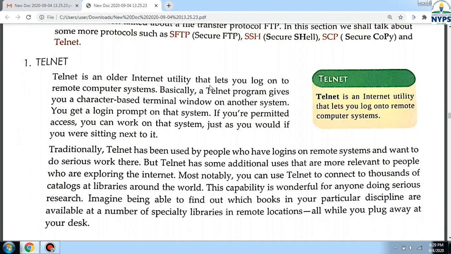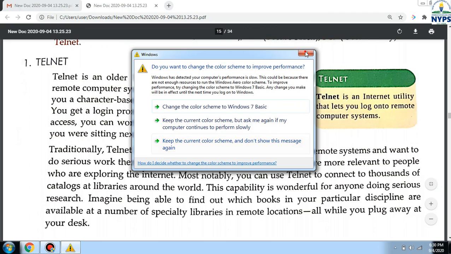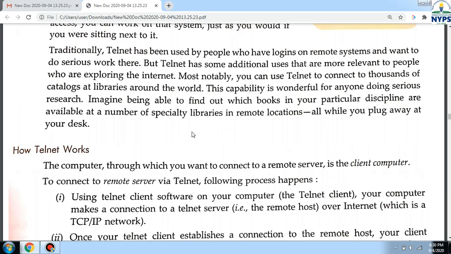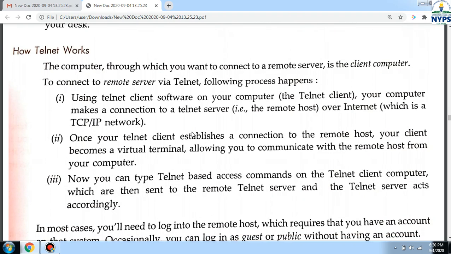Telnet is an older internet utility that lets you log on to a remote computer system. Basically, a Telnet program gives you a character-based terminal window. Traditionally, Telnet was just used to remote login to remote systems. How does Telnet work?